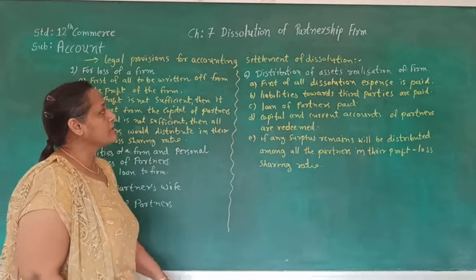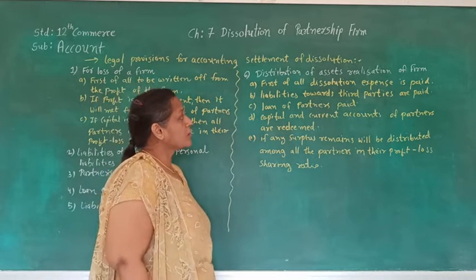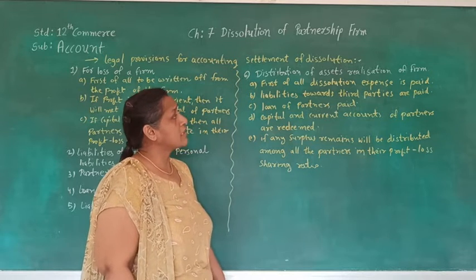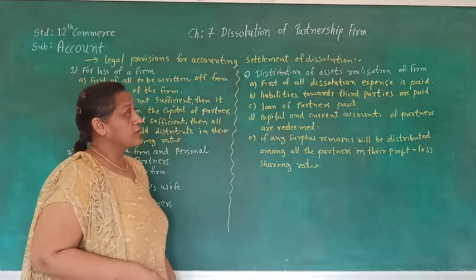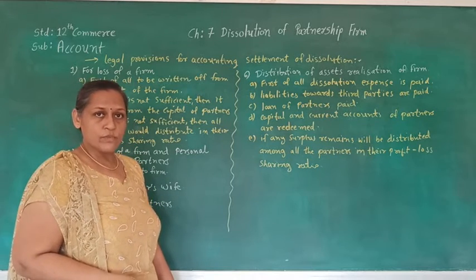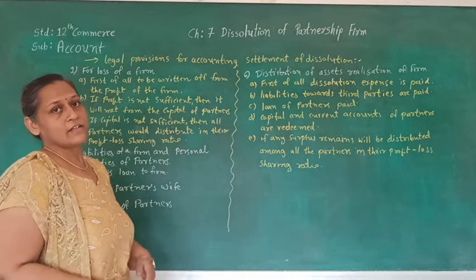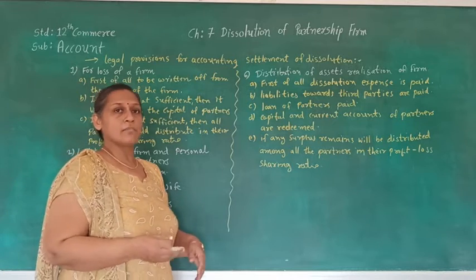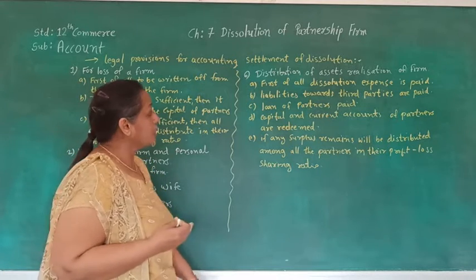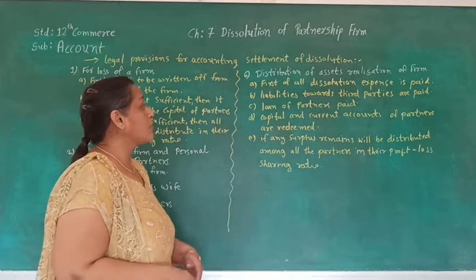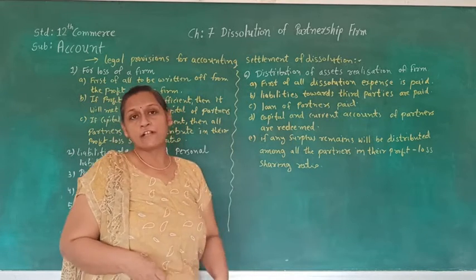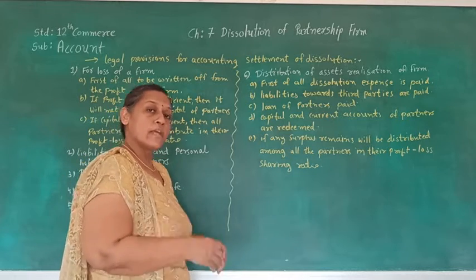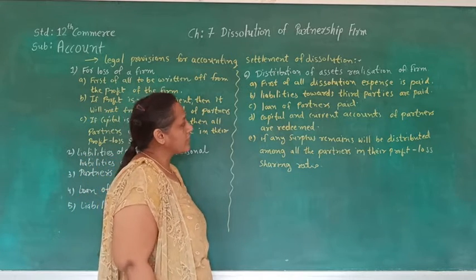The last one is distribution of asset realization of the firm. How are we supposed to distribute from the realization of the assets? When we are selling assets and the money is coming into the business, how are we supposed to distribute? We already discussed before that, first of all, all the dissolution expense is supposed to be paid off. So we have to pay the dissolution expense first.